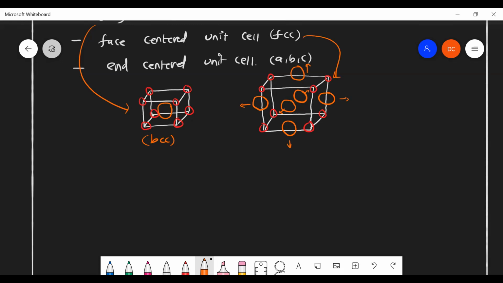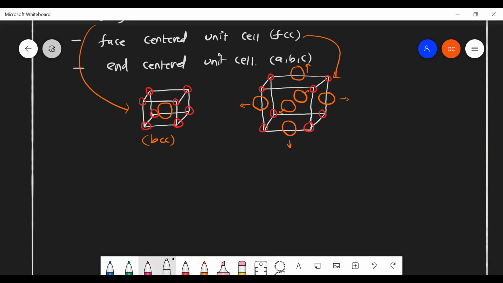I have a doubt in FCC. Yes. Is it necessary that there should be an extra atom on all faces? Definitely. Not only on one face in FCC. Every face should contain one atom. Okay, sir. All 6 faces should contain an atom. Then only it's called FCC.